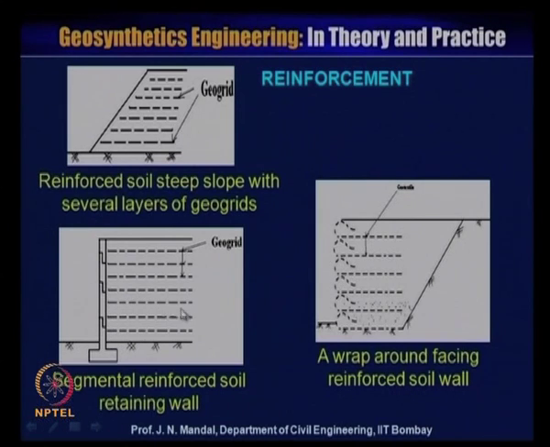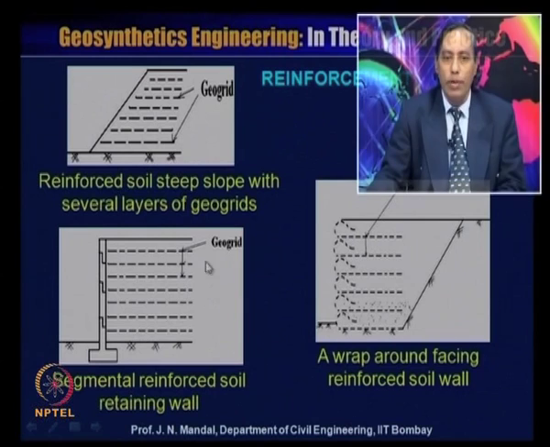This is the reinforcement, a number of layers of reinforcement, and this is a kind of facing element or panel. So you can construct the reinforced soil retaining wall where geogrid is used. So these all act as good reinforcement.